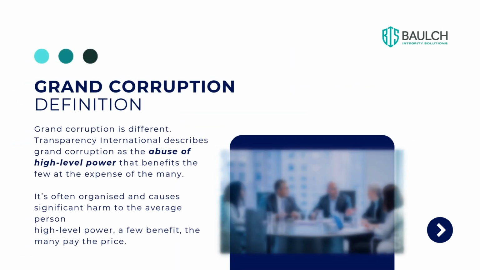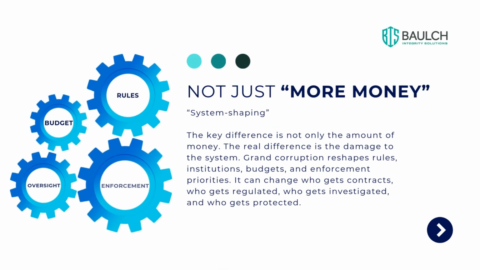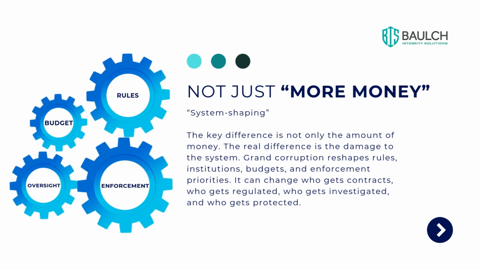Grand corruption is different. Transparency International describes grand corruption as the abuse of high-level power that benefits the few at the expense of the many. It's often organised and causes significant harm to the average person. Remember this key phrase: high-level power, a few benefit, the many pay the price. It's not just about more money, it's system shaping. The key difference is not only the amount of money, the real difference is the damage to the system.